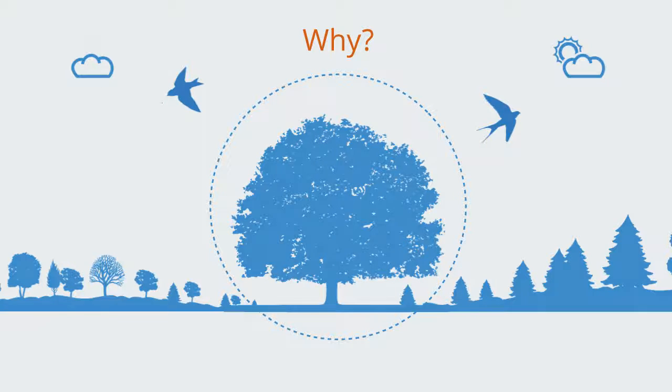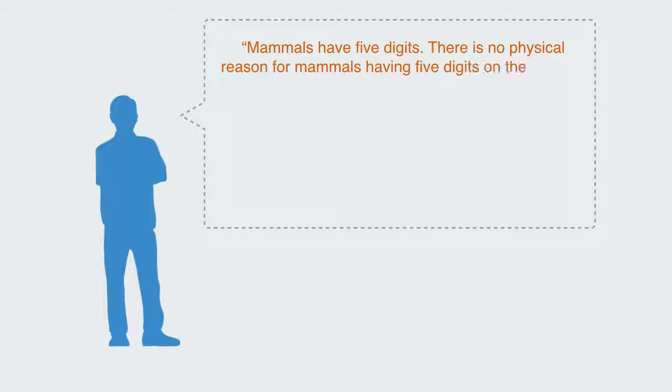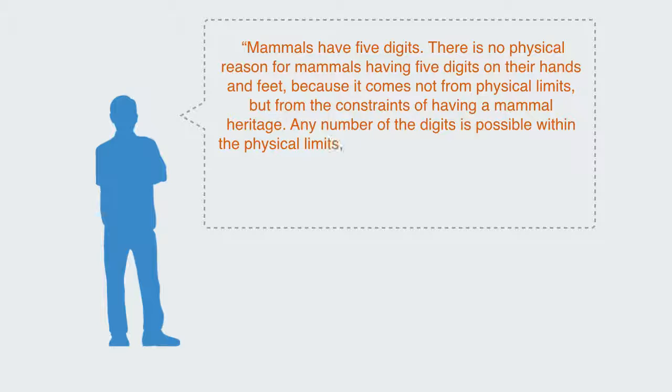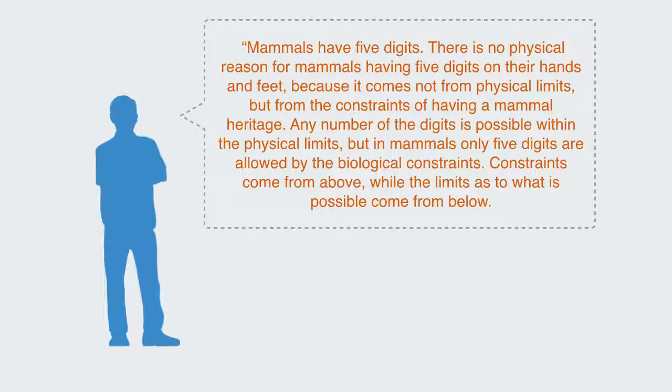Timothy Allen, professor of botany at University of Wisconsin-Madison, illustrates this when he says, quote, "Mammals have 5 digits. There is no physical reason for mammals having 5 digits on their hands and feet, because it comes not from physical limits, but from the constraints of having a mammal heritage. Any number of digits is possible within the physical limits, but in mammals only 5 digits are allowed as the biological constraints. Constraints come from above, while the limits as to what is possible comes from below."